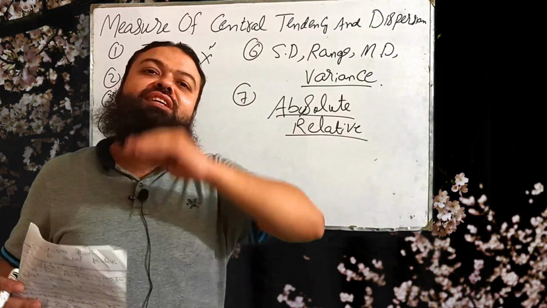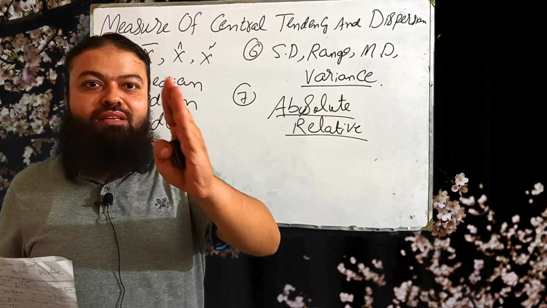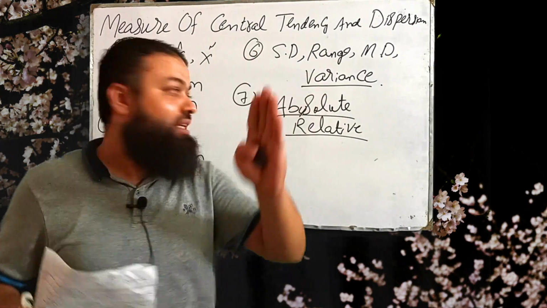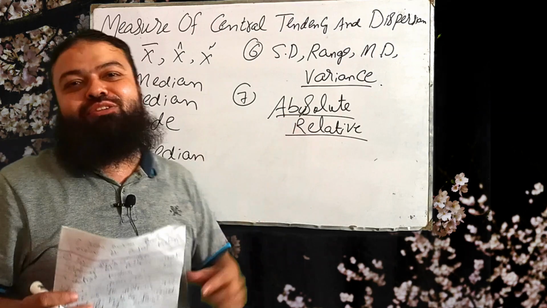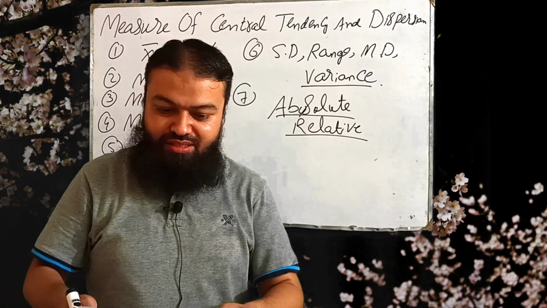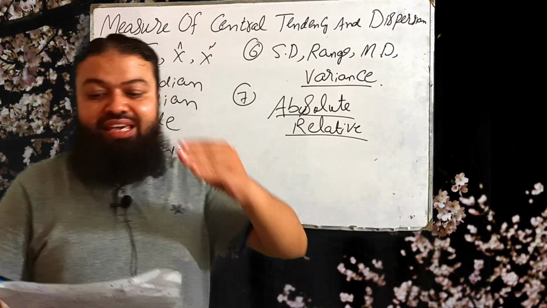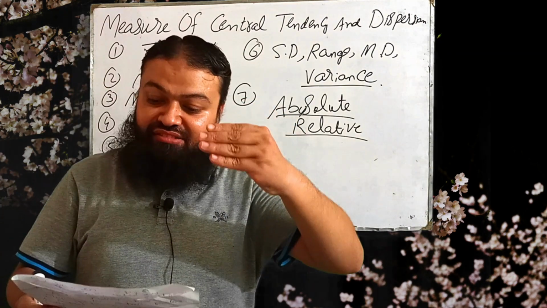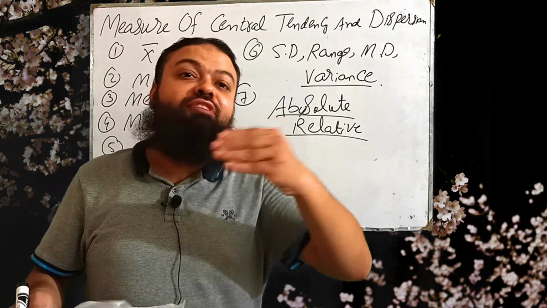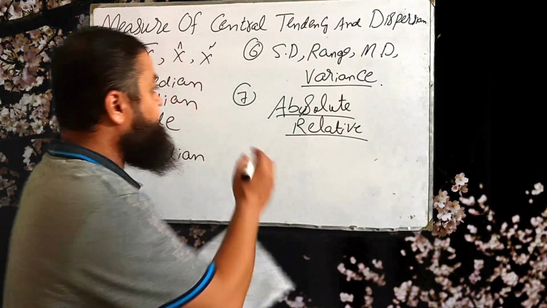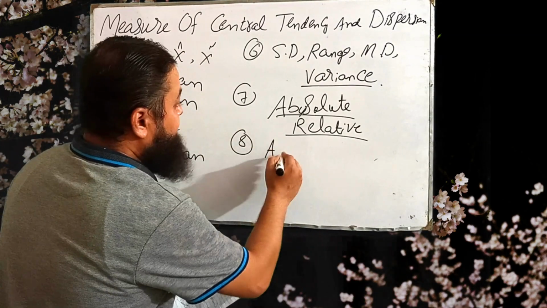And if we have the coefficients of range, coefficient of variation, coefficient of mean deviation, these all are relative measure of dispersion. Number eight is if we have extremely high scores and extremely low scores, then which average is appropriate? Then arithmetic mean is appropriate. A very important one.